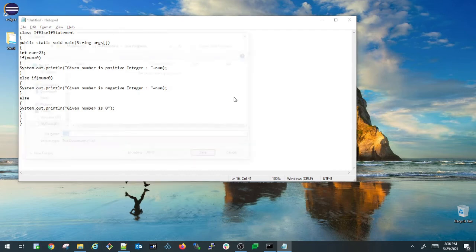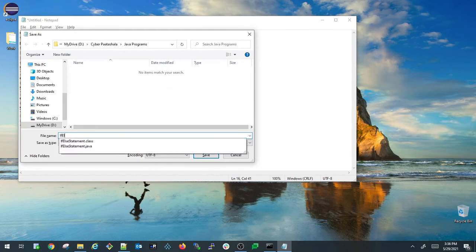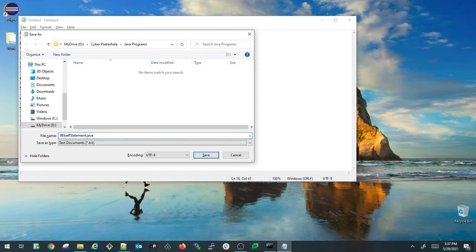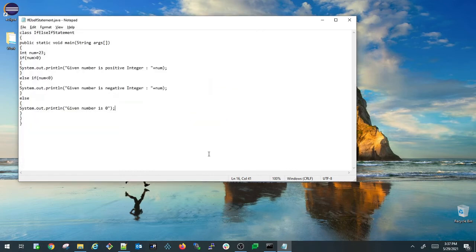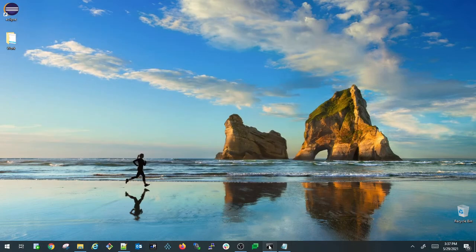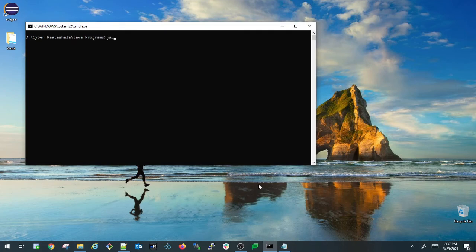So let us save this program. I'm saving it with if else if statement dot java. So let us save this. So let me open the command prompt to compile it. So javac if else if statement dot java. So the program got compiled successfully. Now let us run this. Java space if else if statement. So this is my class name. So if you see here, it printed me the given number is positive integer.